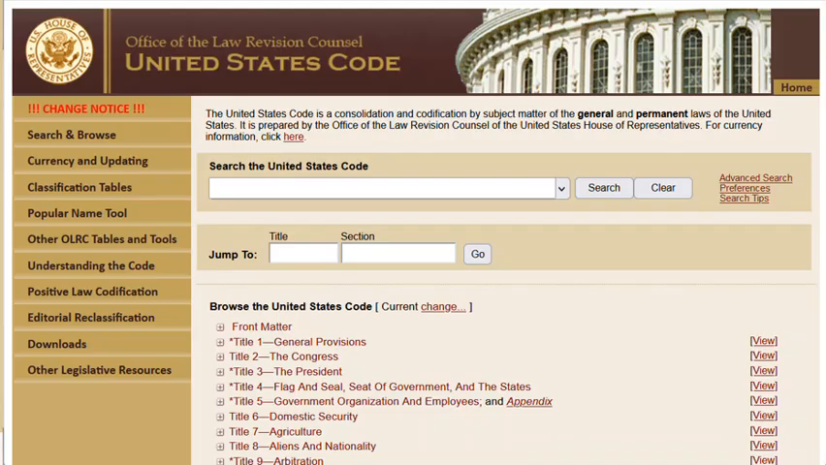The Office of the Law Revision Council, the agency that maintains the official U.S. Code, are the people who will decide where in the code the new provisions should go based on the subject matter. They run a free website that includes a very usable and up-to-date version of the U.S. Code, as well as a number of very useful research aids.